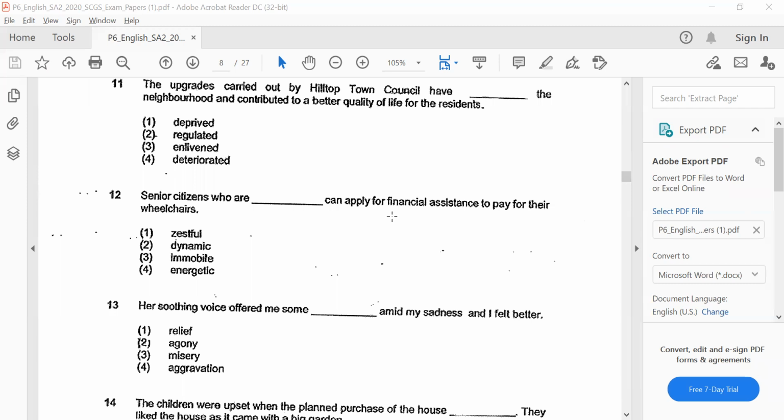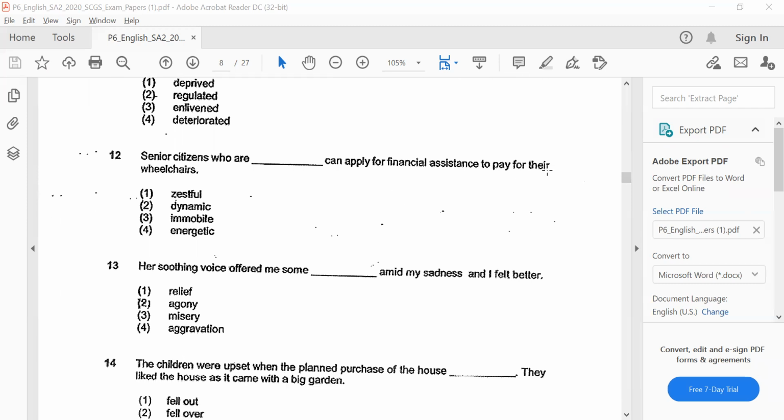Okay, for the next question. Her soothing voice offered me some blank amid my sadness and I felt better. Okay, so he felt better, right? He was sad and he felt better. So it means that her soothing voice helped, right? Helped alleviate his sadness, right? So what is something that is positive? Okay, let's look at the options again.